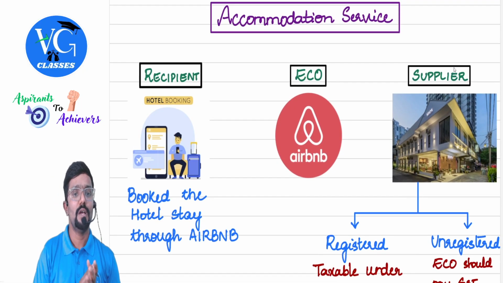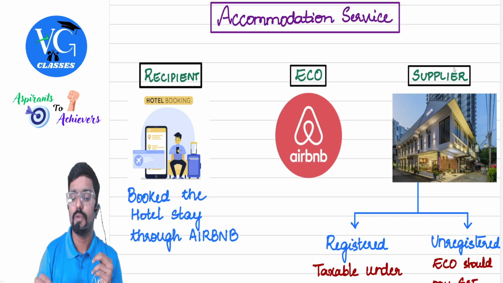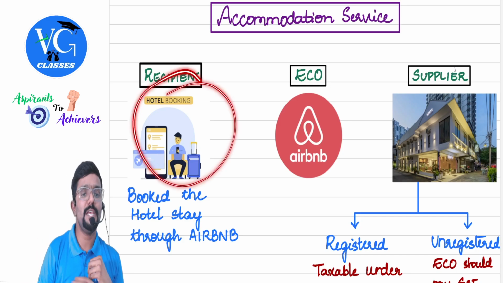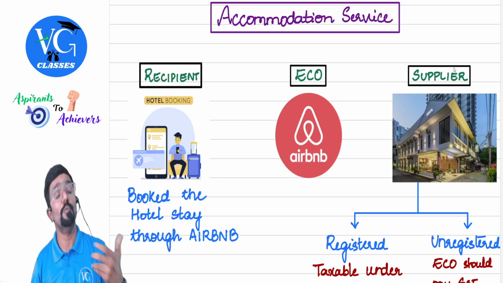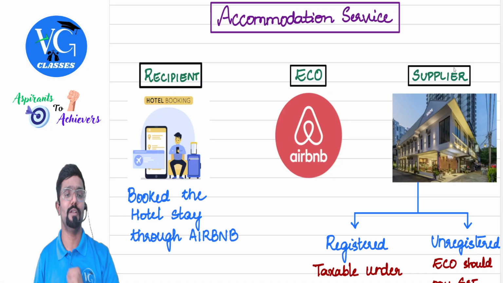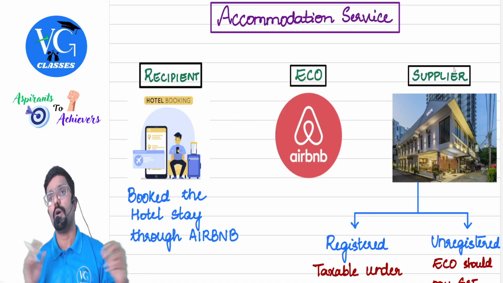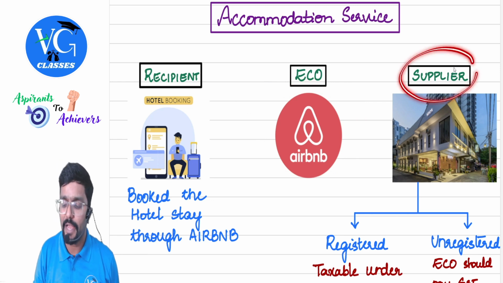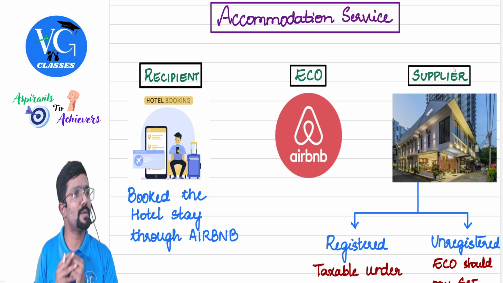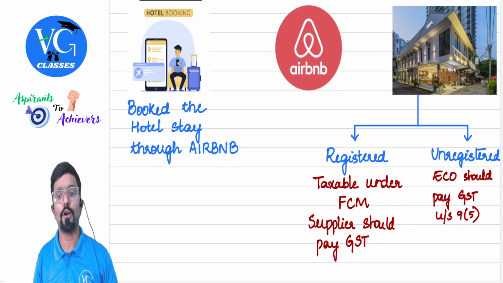Accommodation service. Assume this guy, the recipient, wants to book a hotel room. Not the entire hotel, only a room in the hotel, through Airbnb. So Airbnb is an e-commerce operator. So you want to book it in a hotel here. So who is the actual supplier? The hotel. Who is providing the accommodation service?